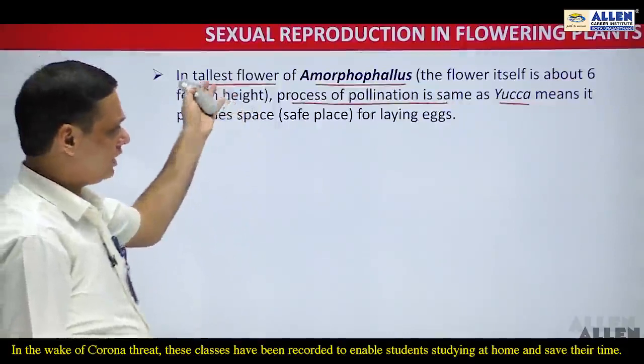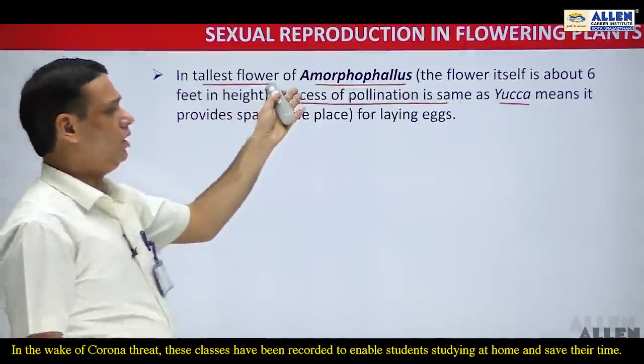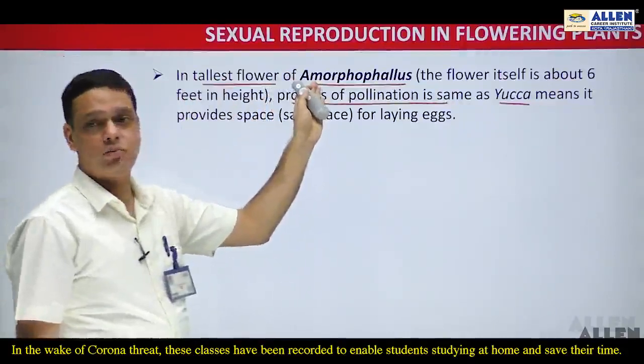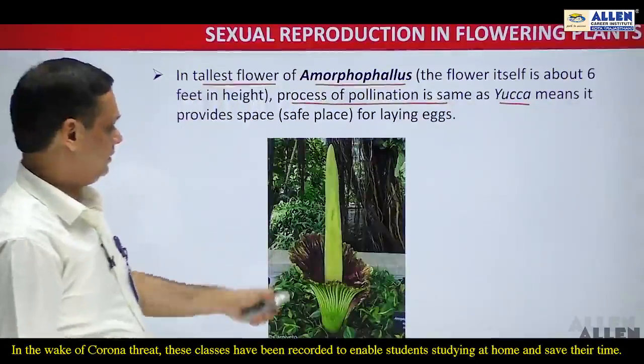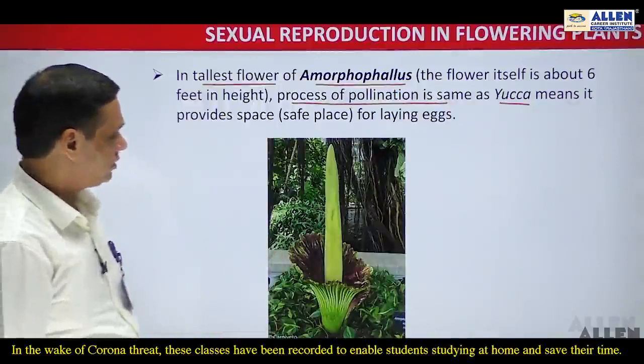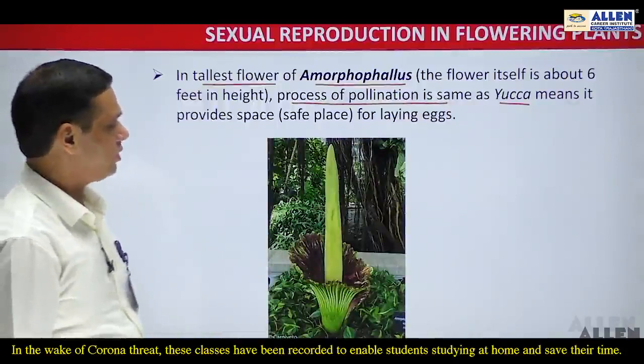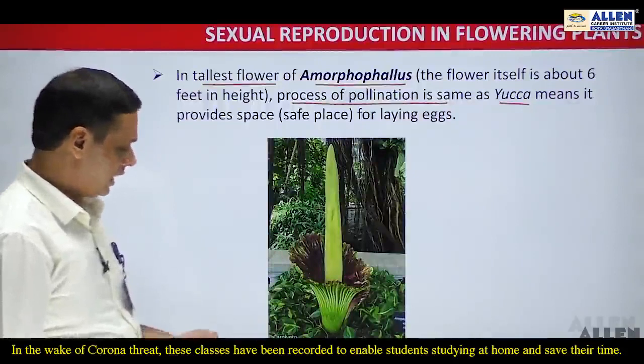So a symbiotic relationship is also present in Amorphophallus so as to achieve pollination. This is the flower of Amorphophallus, which is the tallest flower, approximately 6 feet in height.